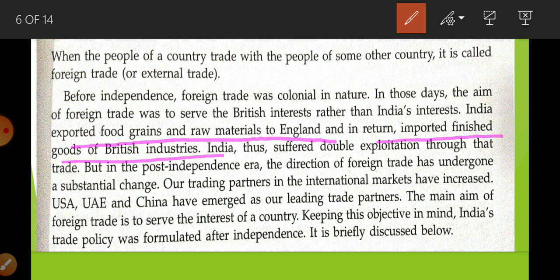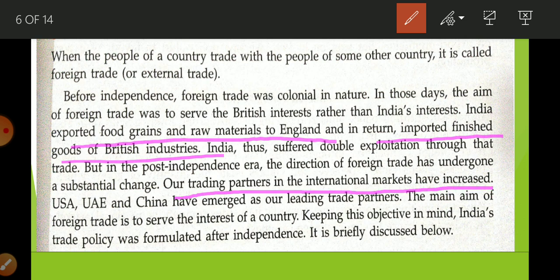So when we gained independence, we changed our policies, and because of that our trading partners in the international market increased.